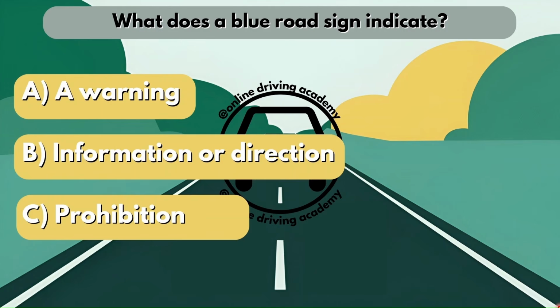What does a blue road sign indicate? Let's look at our options. Is it option A, a warning? Is it option B, information or direction? Or is it option C, prohibition? The correct answer here would be information or direction.